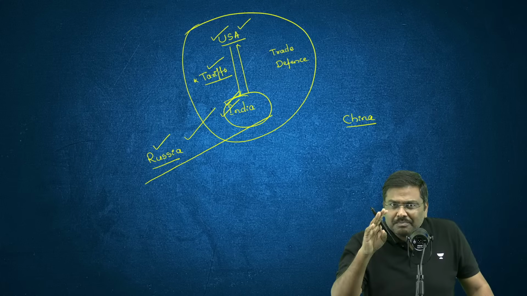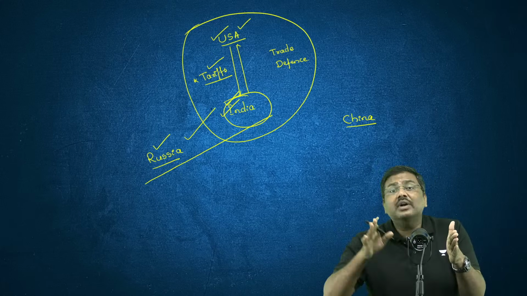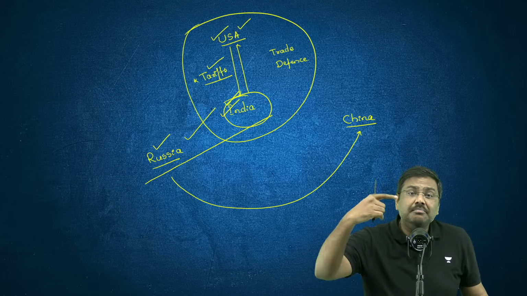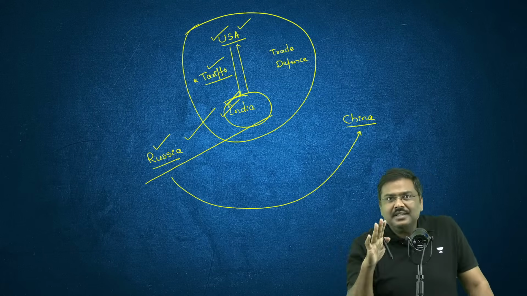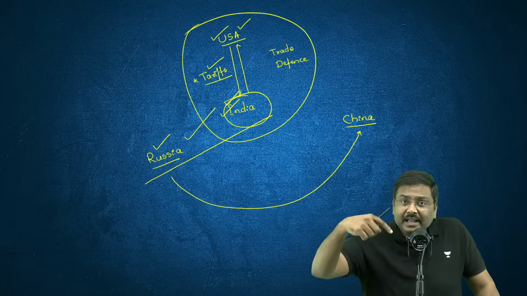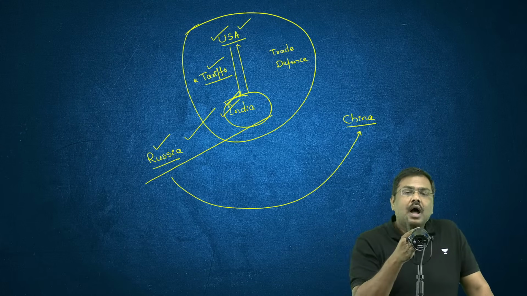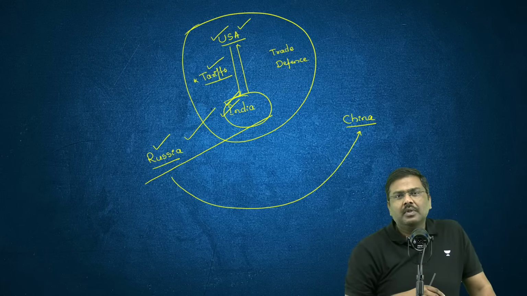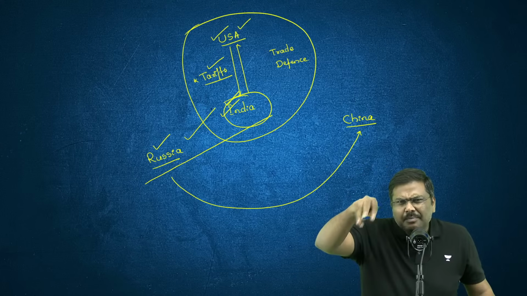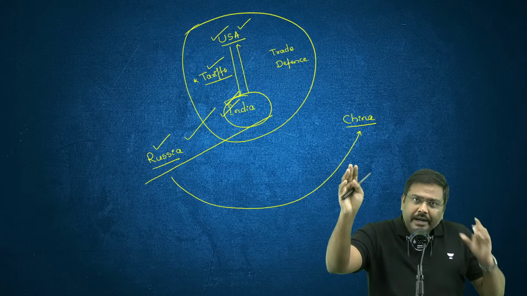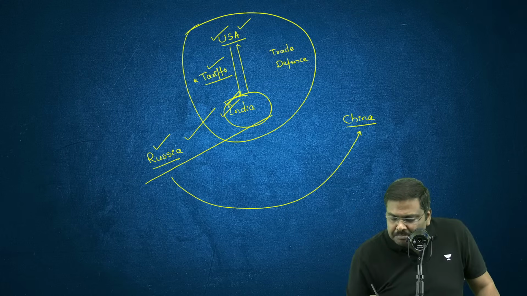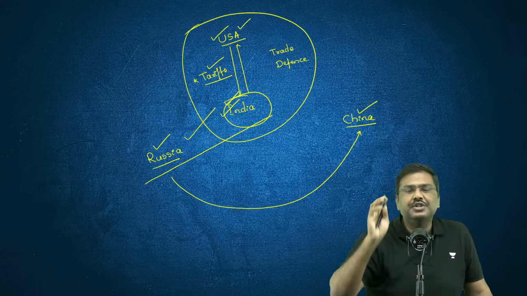But at the same point of time, please understand, in recent times, what is being observed? The relations between Russia and China are getting better. I hope you understand this. The relationship between China and Russia is getting better and better. How so? After Russia invaded Ukraine, sanctions were imposed by multiple countries, the G7 group of countries, on Russia. Immediately, China took this as an opportunity and improved its trade relations with Russia.